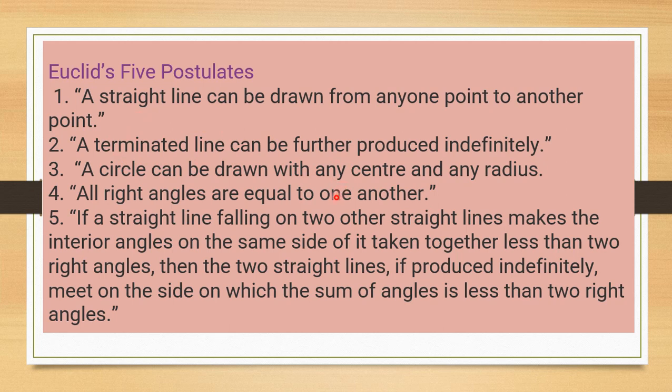If a straight line falling on two other straight lines makes the interior angles on the same side of it taken together less than two right angles, then the two straight lines, if produced indefinitely, meet on the side on which the sum of the angles is less than two right angles. So let us understand this postulate. What is it saying? A straight line falling on two other straight lines. Suppose these two straight lines are there.